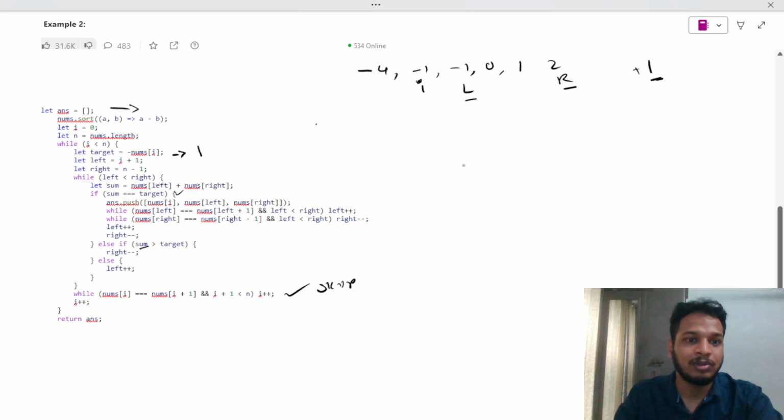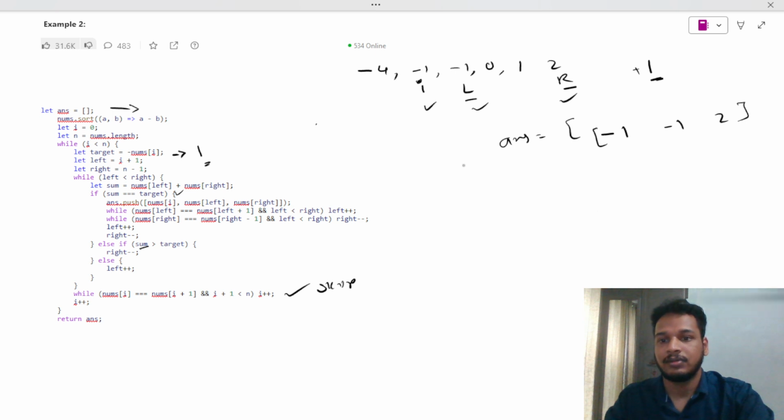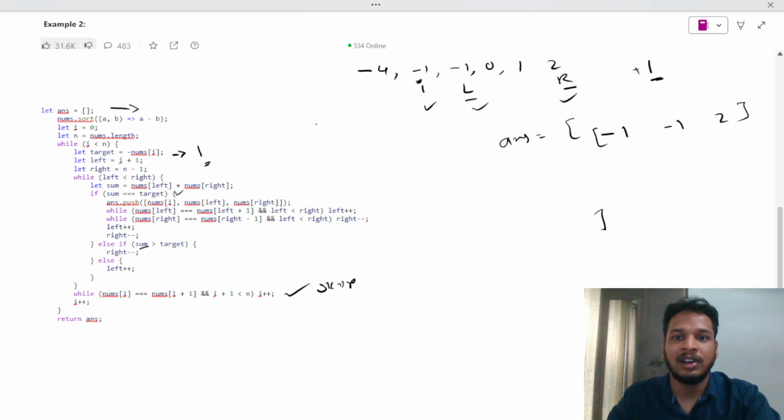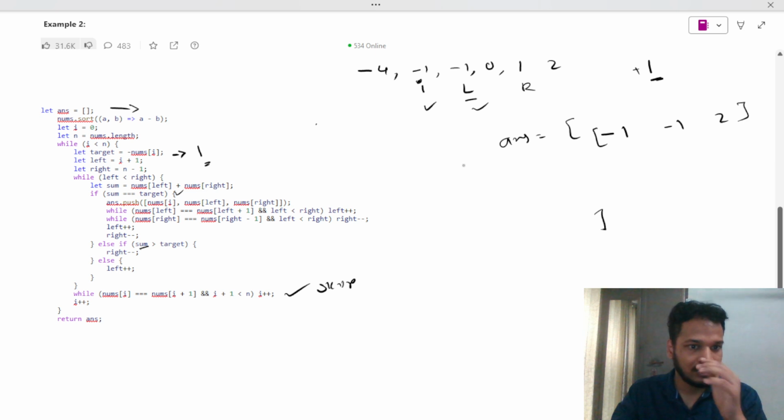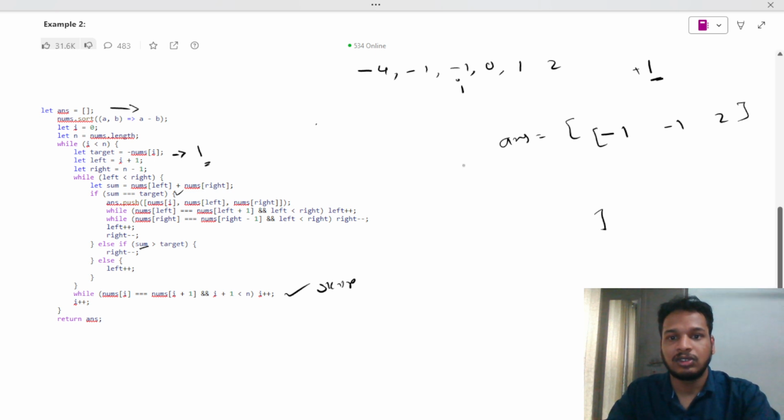And is that same as my target? Yeah, it is same as the target. Then these values will be pushed into my answer array. So -1, -1 and 2 is pushed into my answers array. Similarly, we will go for next, and that will also go. Next goes to this iteration.